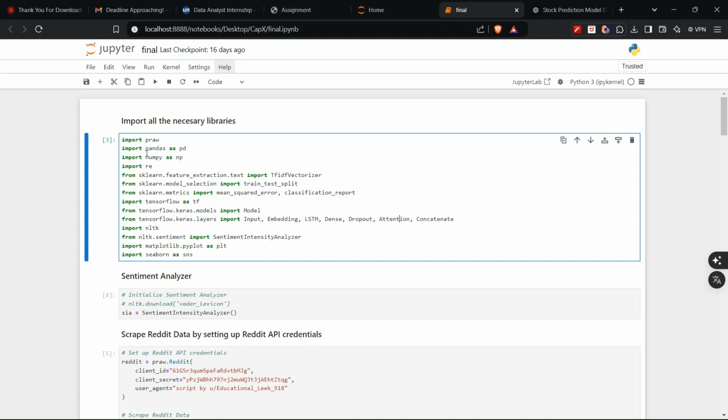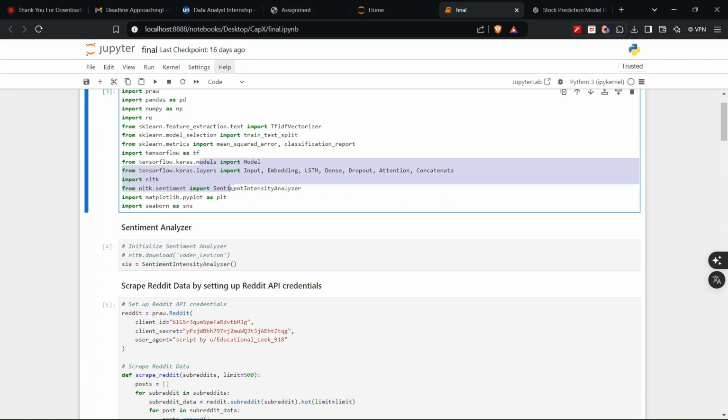So starting in the first line of the code, we can see all the necessary libraries needed to complete this project. PRAW is a Reddit API which can scrape data from Reddit. These are the libraries to create the data frame from the scraped data, and these are libraries we need to modify the data so that it can be passed to a model to get trained. And some of the main libraries are used for classification, report generation, and accuracy calculations. These libraries will help us in developing the model.